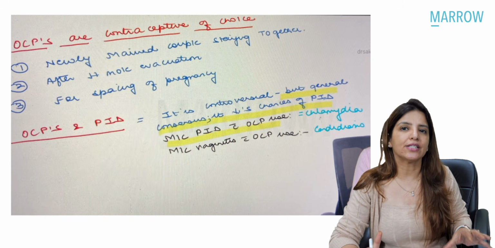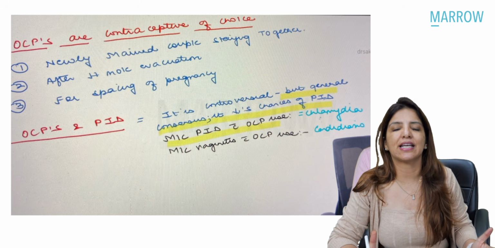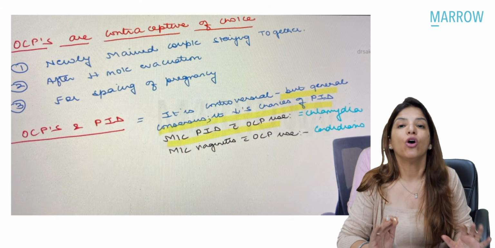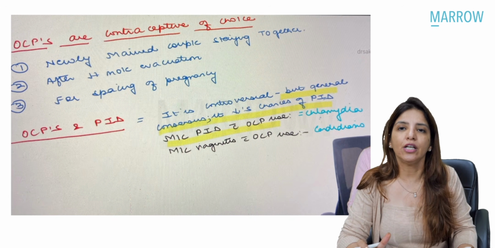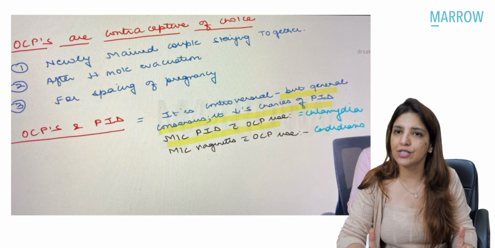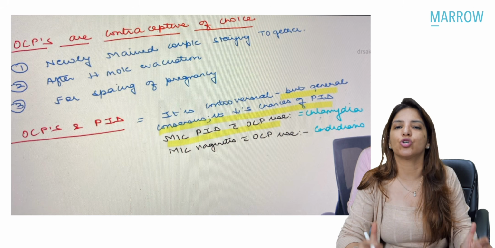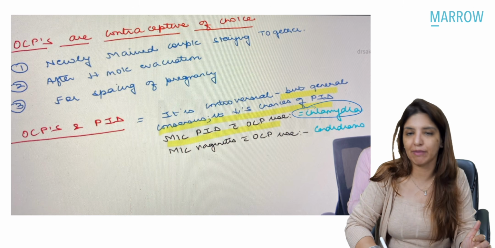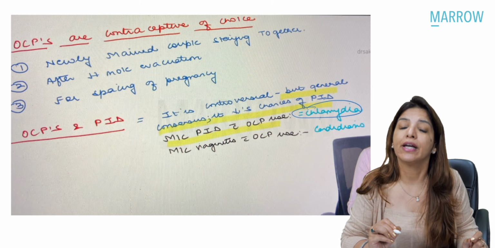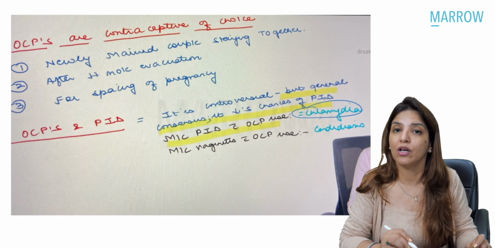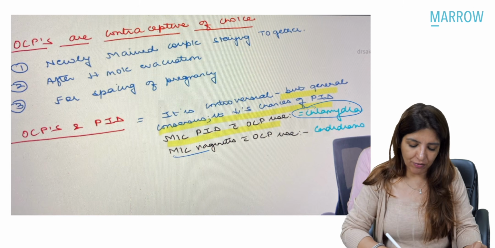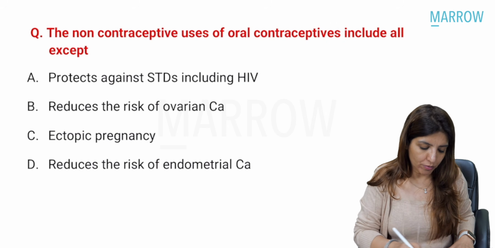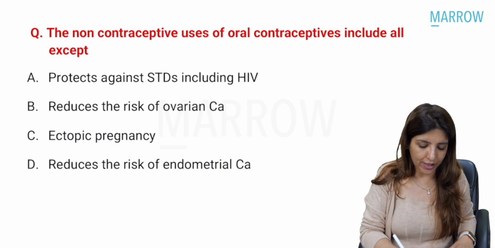OCPs and PID, that's very important. See, the studies are very controversial. Some of the studies say that they increase the risk of PID. Some of the studies say they decrease the risk of PID. Overall, the studies are inconclusive whether they increase or decrease the risk of PID. But if they ask you which is the most common PID which is associated with OCPs, the answer is chlamydia. Definitely the chances of chlamydia are increased with OCPs, and the most common vaginitis which occurs with OCP use, that is candidiasis. So they protect against STDs including HIV, that's wrong.